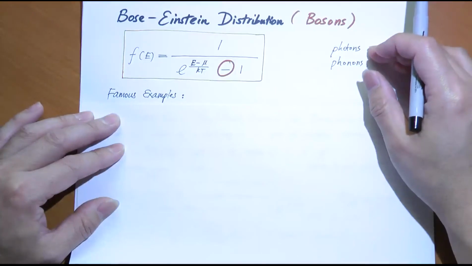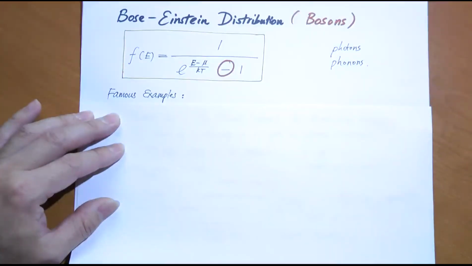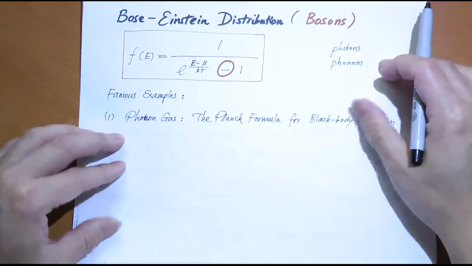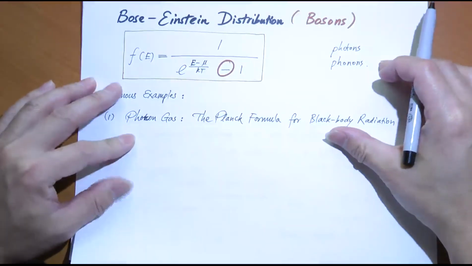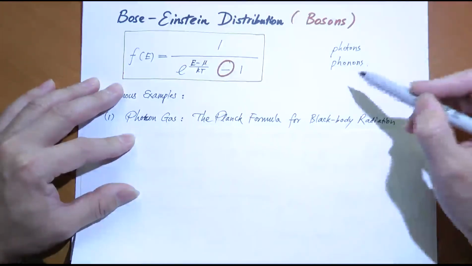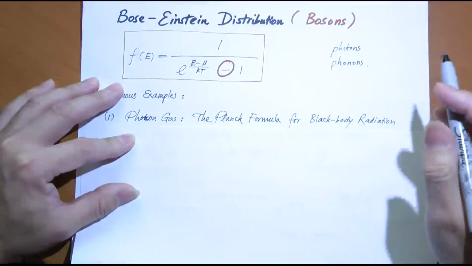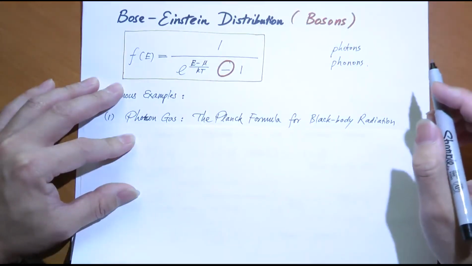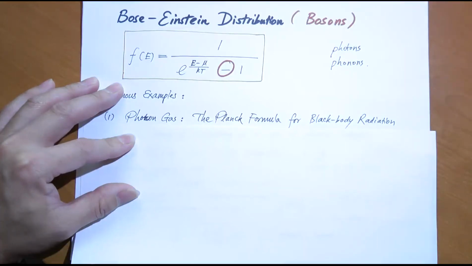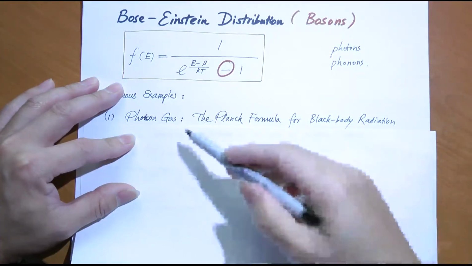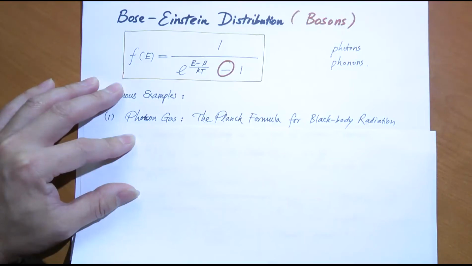Let's look at some famous examples of the Bose-Einstein distribution. First of all, what's called a photon gas. We have a chamber filled with photons. Gee, you wonder what that is. It's basically filled with electromagnetic radiation. What is this?